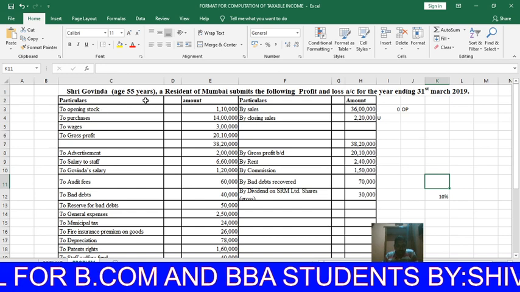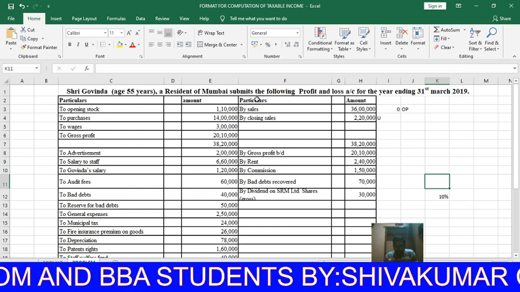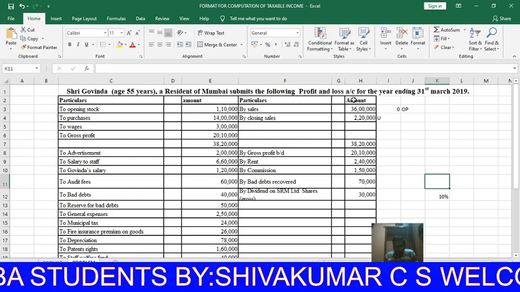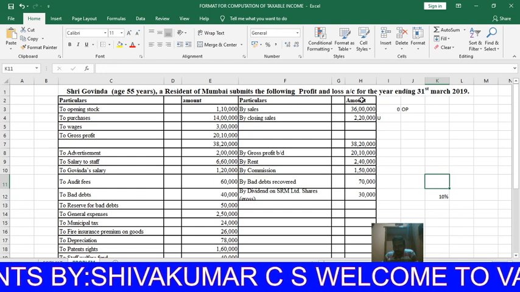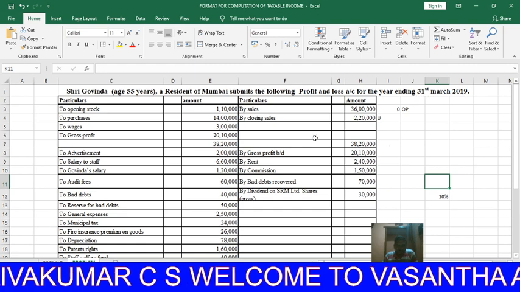Shri Govinda, age 55 years, is a resident of Mumbai, submits the following particulars and profit and loss account for the year ended 31st March 2019.